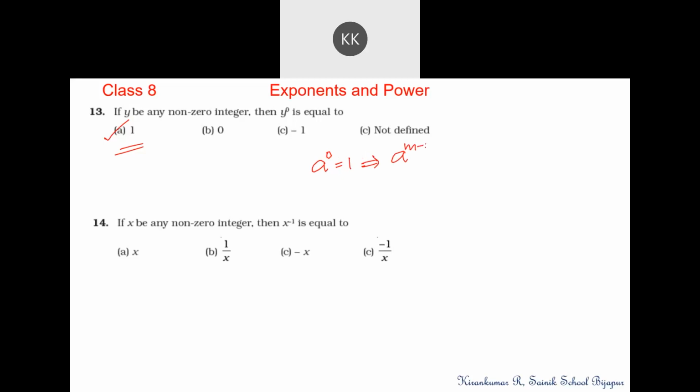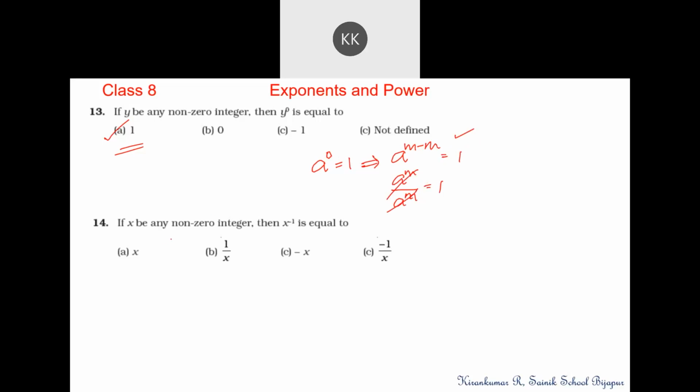I have said you can take the same power, one positive time, another negative time, and they are added up, we get 0. So this is in the form of a to the power of m by a to the power of n. This gets cancelled, we get it as 1. This you must remember.